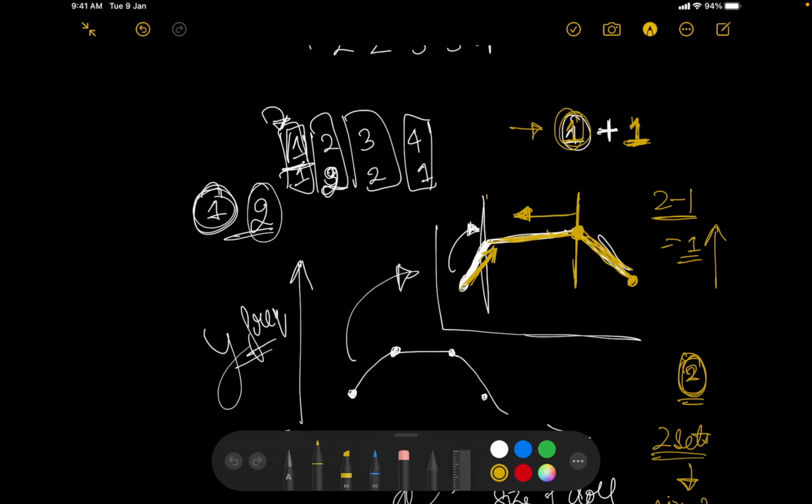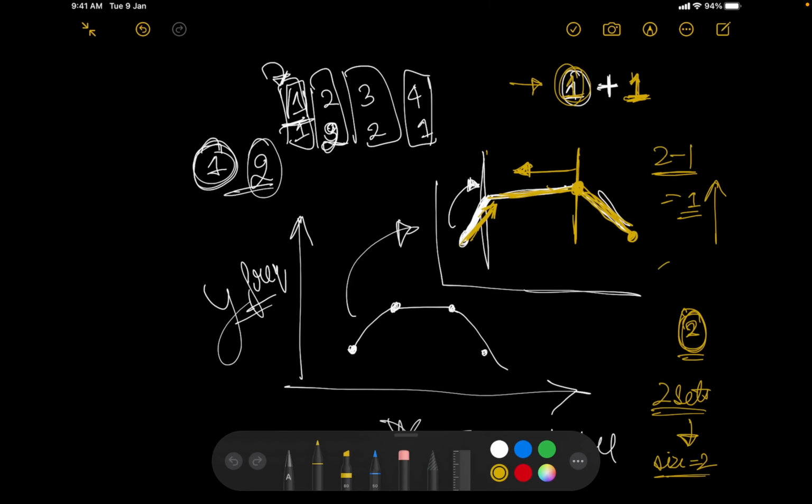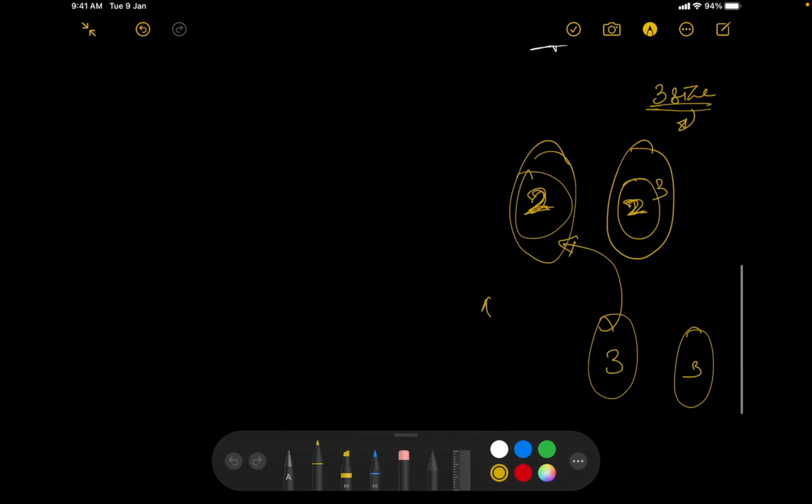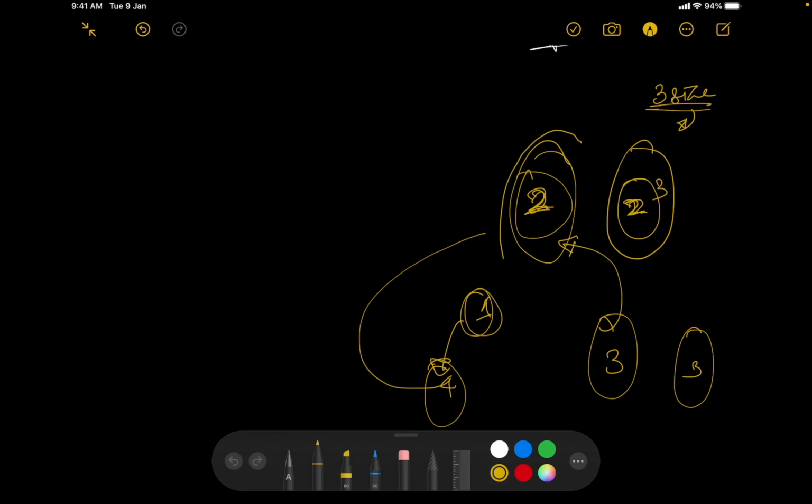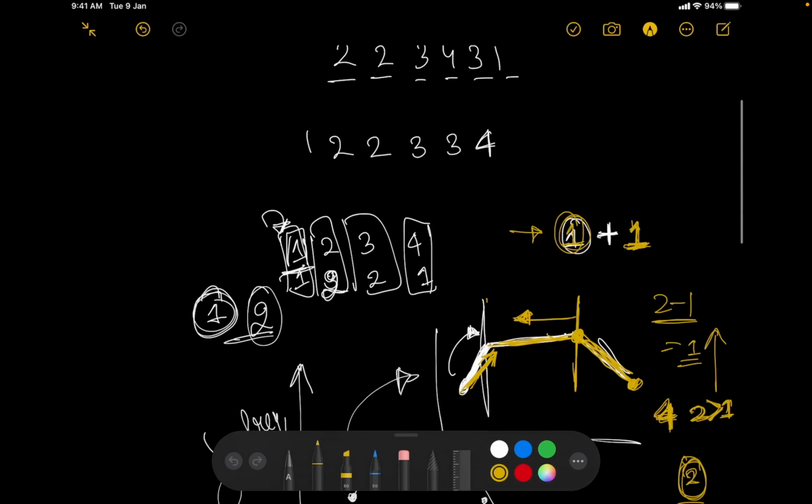Now at the next point I'll see that I'm having a value that is 4, right? So 4 is fine, so I'm not worried about the value, because actually 4 is just greater than 3. That's also fine for me. Now I'll check for the value. So the previous frequency was actually 2, right? Current frequency is actually 1. So 2 is greater than 1. So what I'll say is I just need 1 doll, right? So 1 doll of size 4 I have. So I can place this particular doll on top of any of the 2 previous sets, right? So that's also possible. I need not increment my size by 1, right? So my final answer is 2.